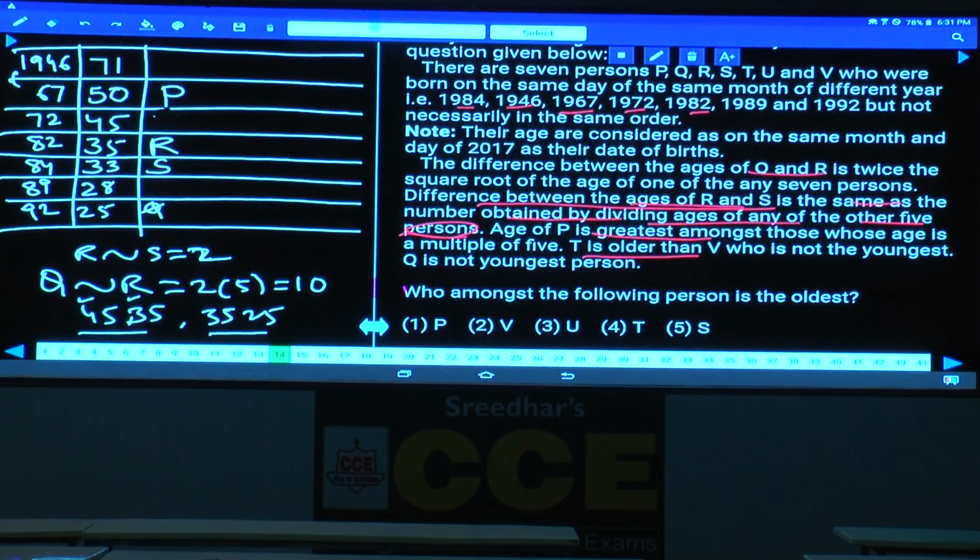Q must be 45. If Q is 45 and T is older than V, T must be here. And V is not the youngest, so V must be here. If V is here, then who is the person left over? P, Q, R, S, T, U is the person left over. Earlier this was given in your examination way back in 2017, IBPS PO Tier 1.